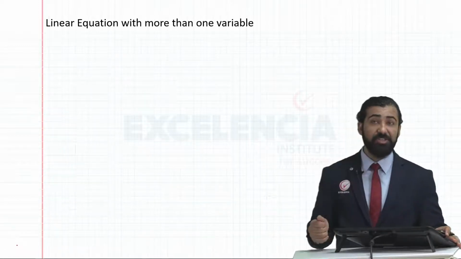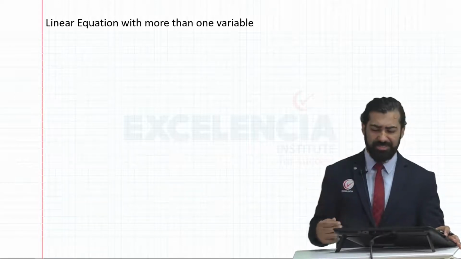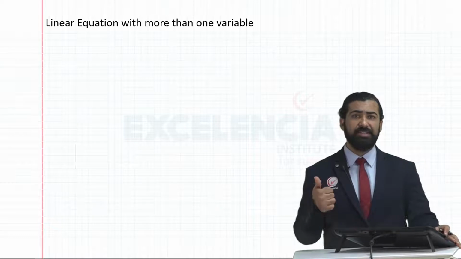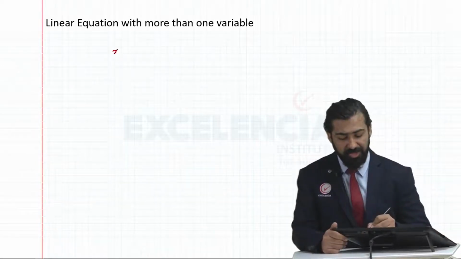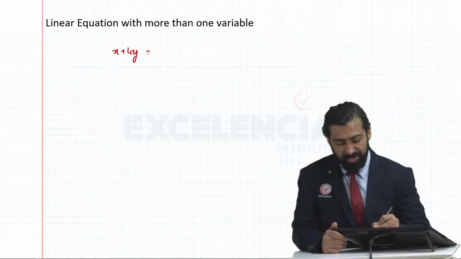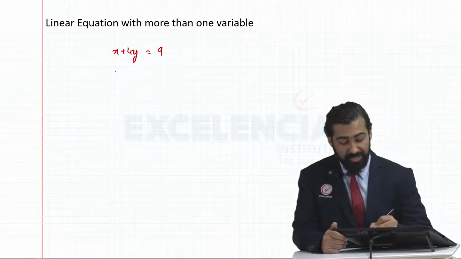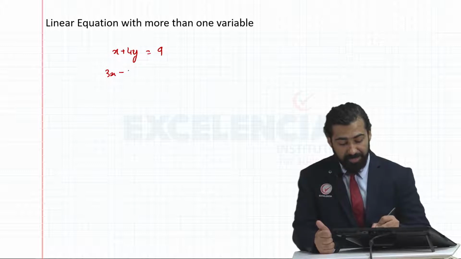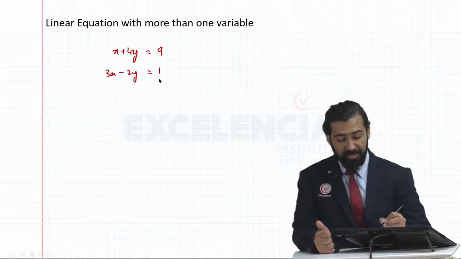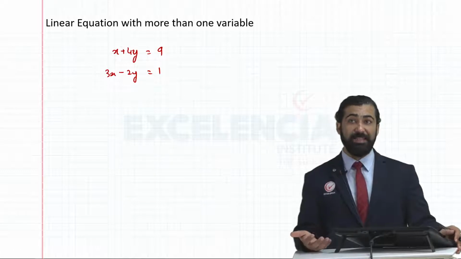Then we learned how to solve linear equations in two variables. There are two methods we generally use in these classes. One is solving linear equations by the elimination method. Suppose I've got x plus 4y is equal to, let's take 9, and 3x minus 2y is equal to 1, and we want to find values of x and y satisfying these equations.